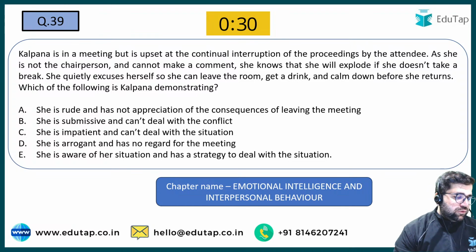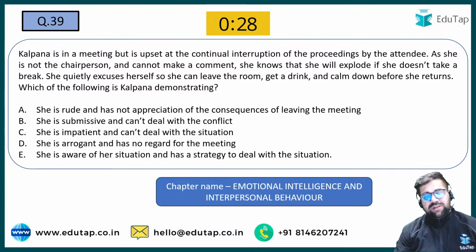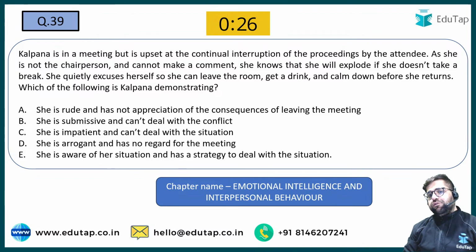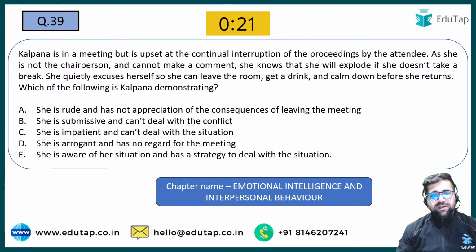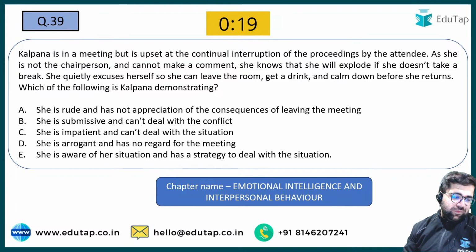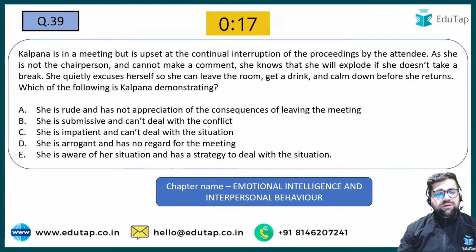Try to answer this question. Question number 39. I would say it's a good 2-marker question if it appears in your exam. She is rude, she is submissive, she is impatient, she is arrogant or she is aware. What will be the right answer for question number 39?